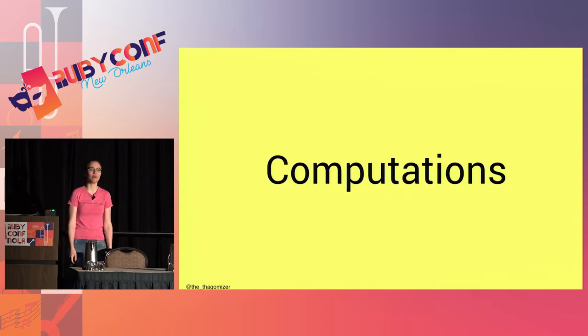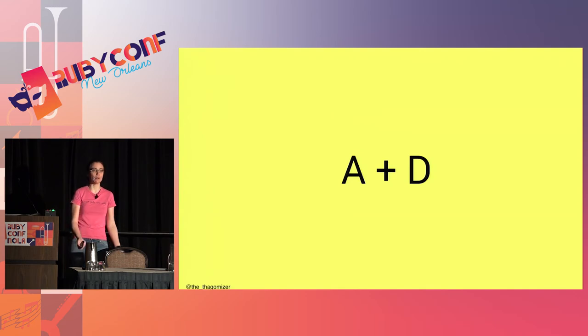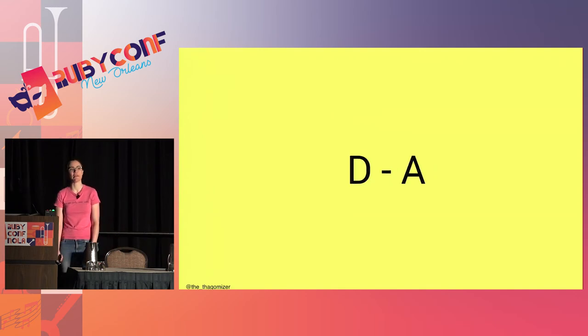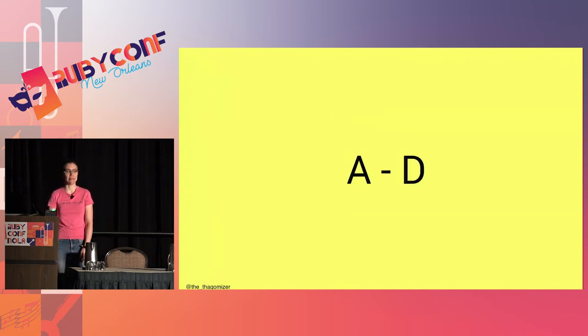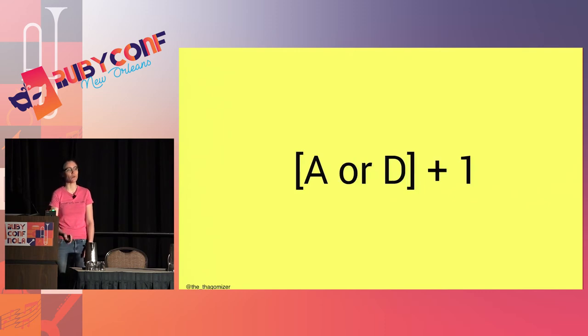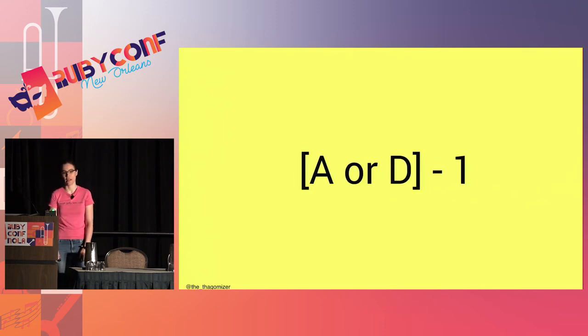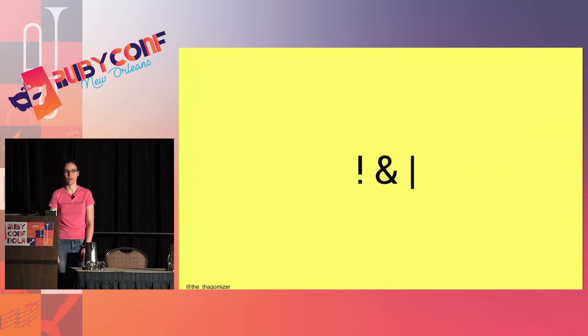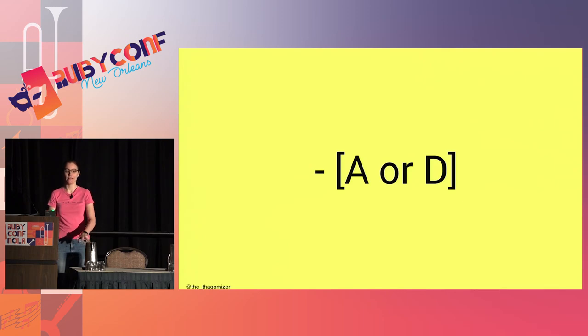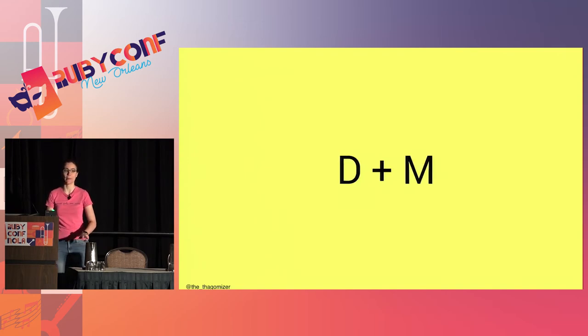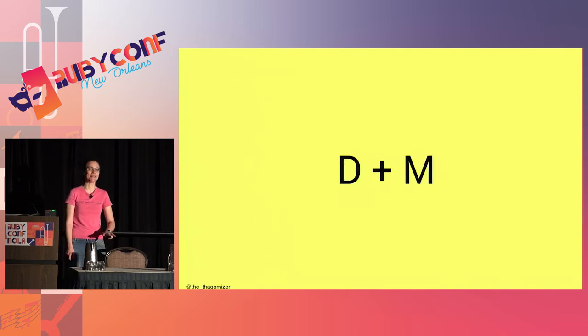So we got some computations. I can do A plus D. I can do D minus A. I can do A minus D. I can do A plus 1 or D plus 1. I can do A minus 1 or D minus 1. I have a bitwise not, a bitwise and, a bitwise or. And I can negate A or D. And any place I use A, I can also use M. So like M plus 1 or D plus M. And that's it. That is the contents of the list of things I can do.